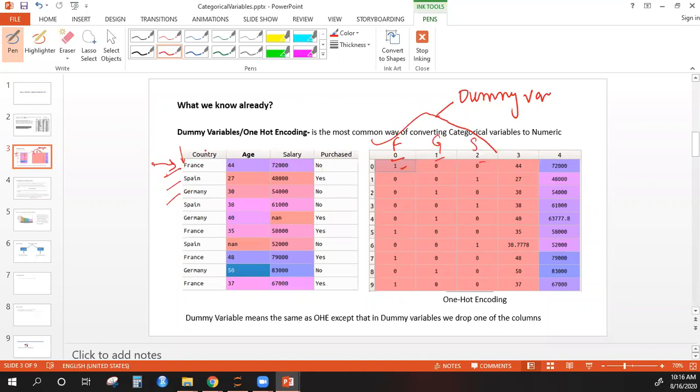Okay, so if this person is from France, I will write 1 for France, and he is not from Germany or Spain, so it will be 0. For the second person, he is from Spain. So for Spain, I will be writing 1, but it will be 0 for Germany and France. And similarly for others also, you can see. So the last one, for example, is again from France. So it is 1 for France and 0 for the other two countries. And similarly, I fill all the rows. All the observations are filled in that same way. So this is the concept of dummy variables.